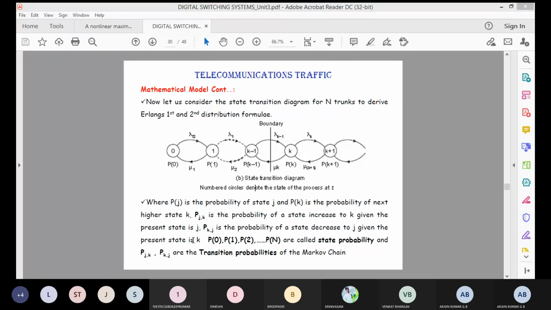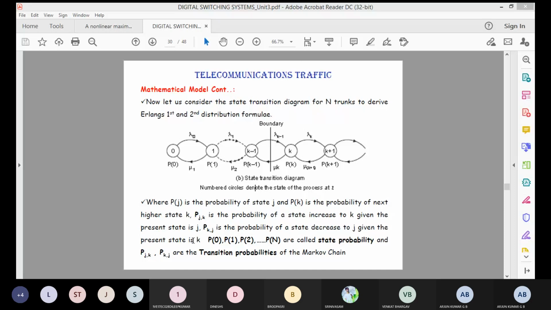PJK means the present state moves to the next state K, and PKJ is the probability of the state decreasing to J, going back to the present state given the state K.